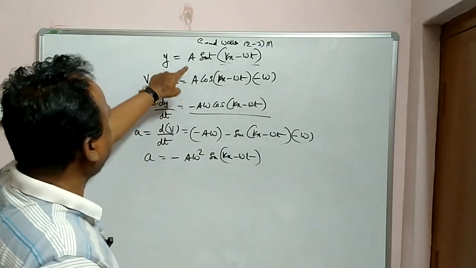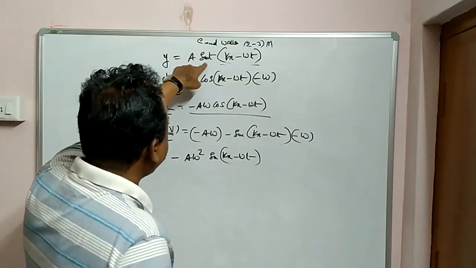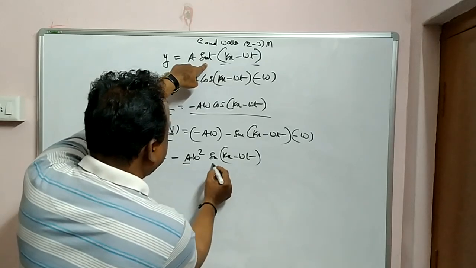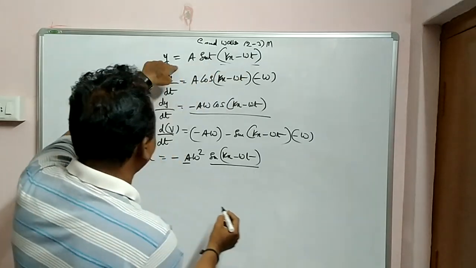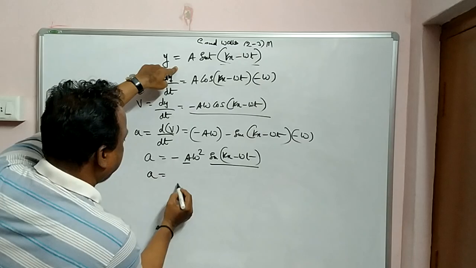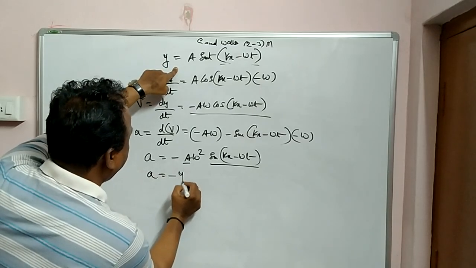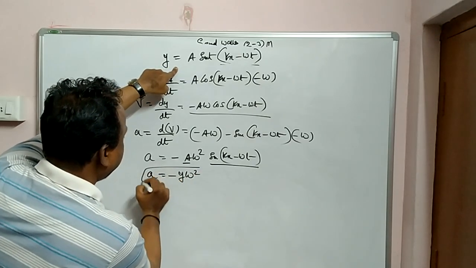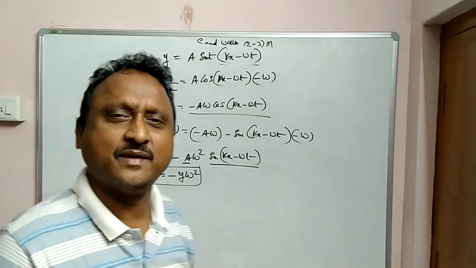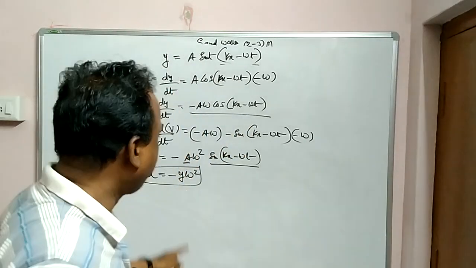If you observe carefully in the above equation, a sin(kx minus omega t) is equal to y. Therefore a is equal to minus omega square y. This is nothing but SHM, the particle making simple harmonic motion.